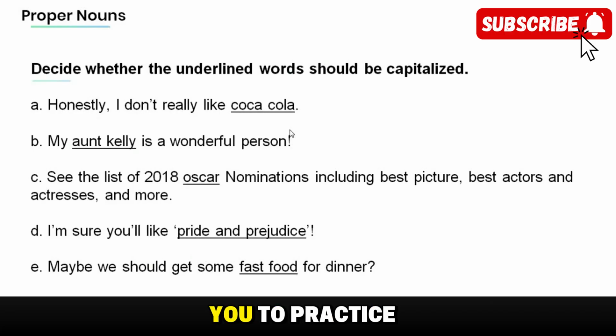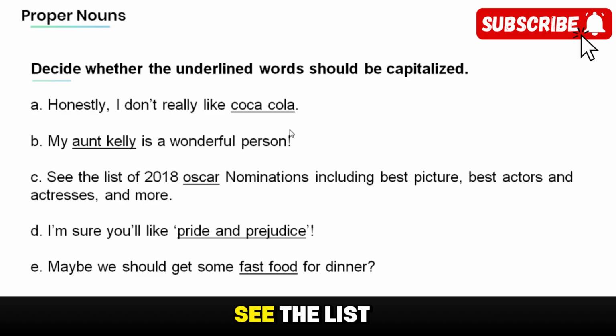Now time for you to practice on your own. Read the following sentences and decide whether the underlined words should be capitalized. A. Honestly, I don't really like Coca-Cola. B. My Aunt Kelly is a wonderful person.